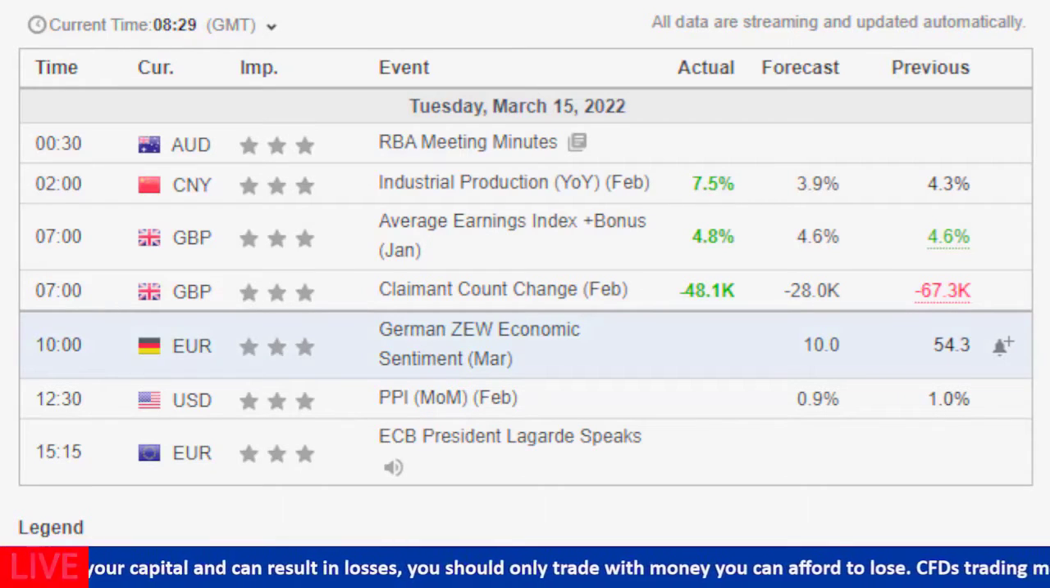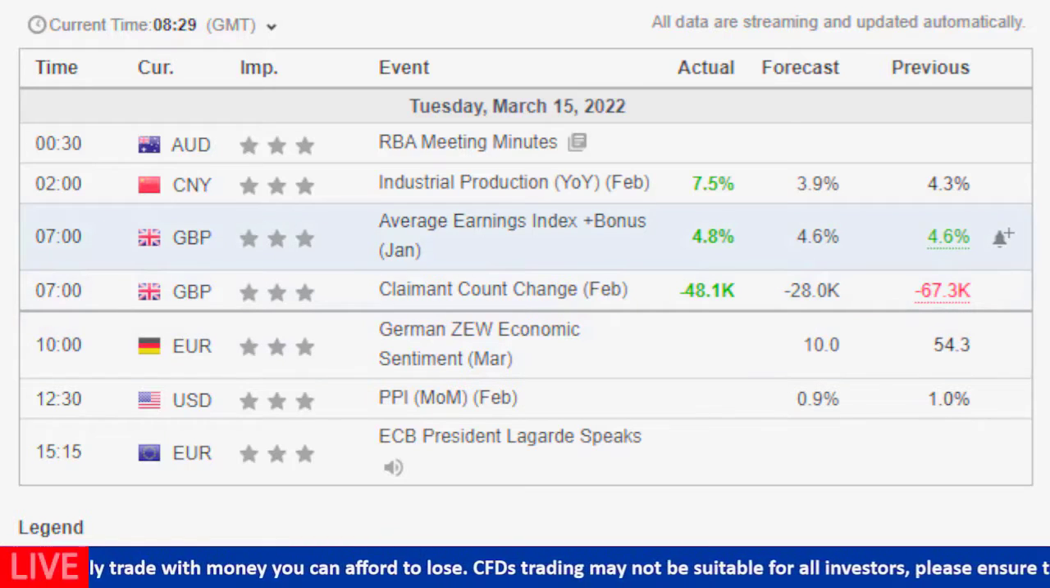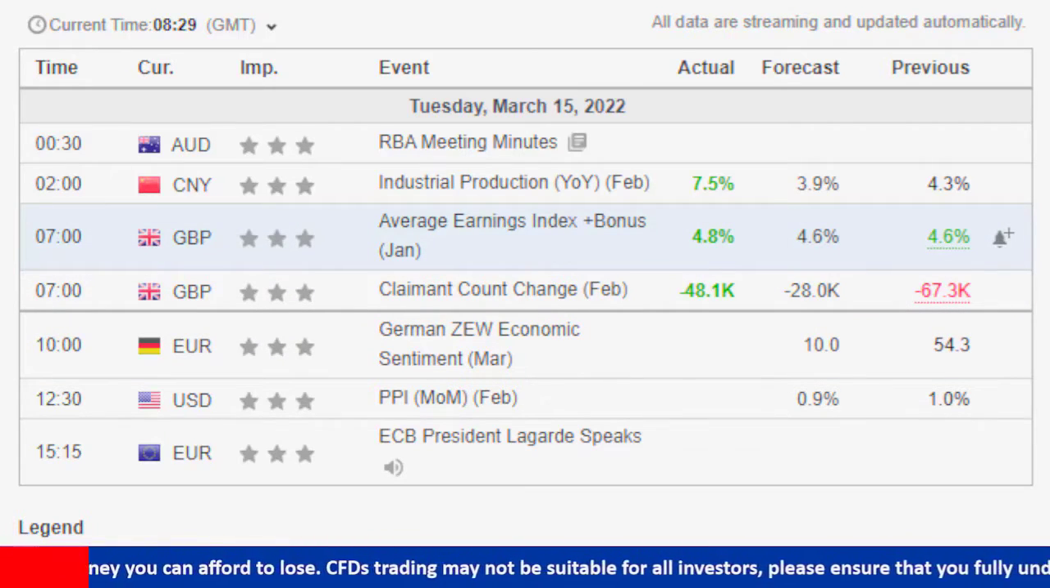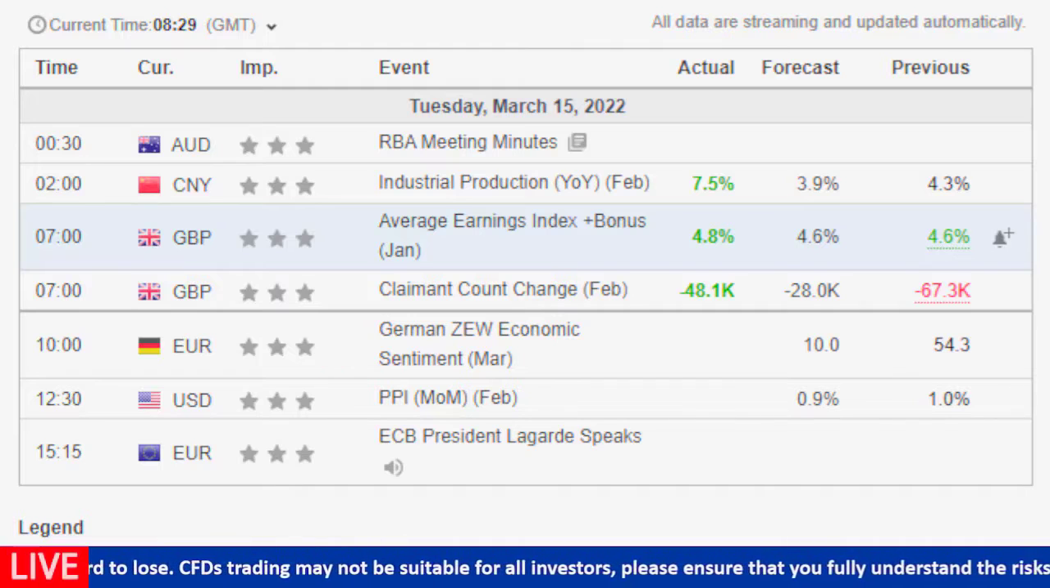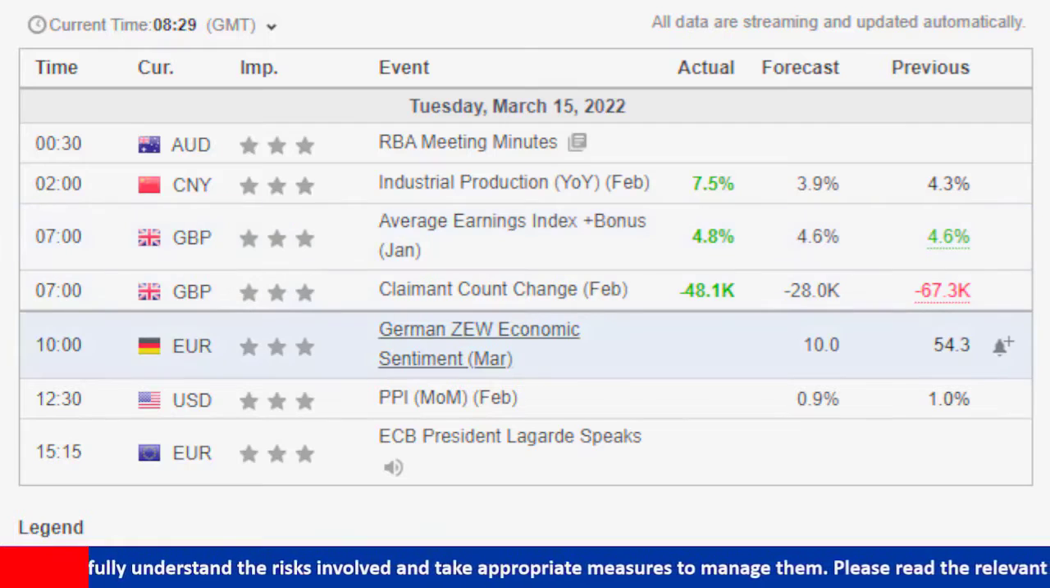Basically the 15th of March. We had some numbers from the British economy regarding the average earnings index and the claimant count change. Basically, the numbers were positive, which supported the British pound during the early European session. Today we also have the German ZEW economic sentiment for the month of March.